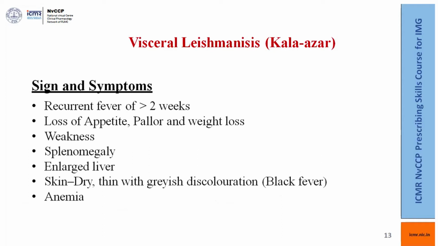So what are the symptoms of Kala-Azar? There is recurrent fever of greater than 2 weeks duration, loss of appetite, pallor, weight loss, weakness, hepatosplenomegaly, dry skin with grayish discoloration, and severe degree of anemia.